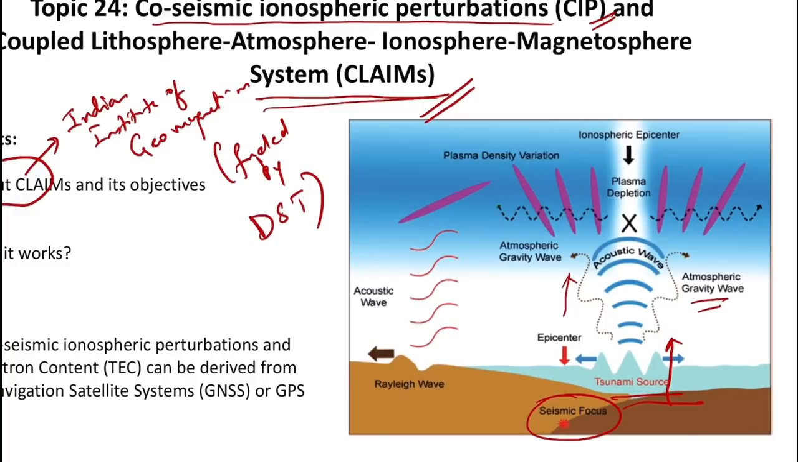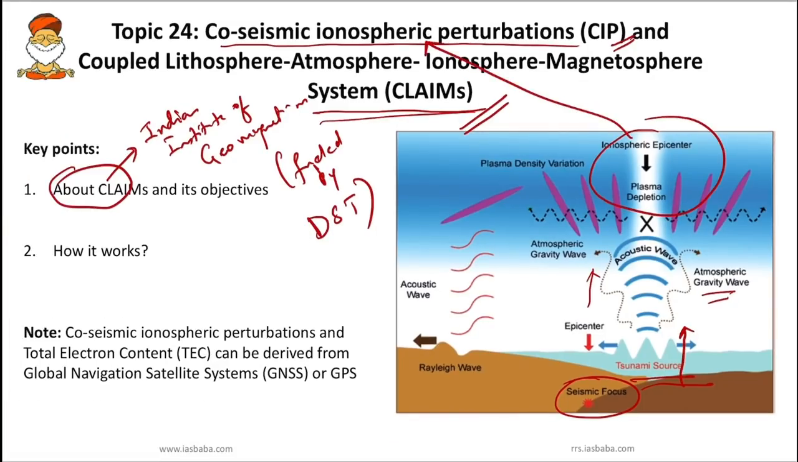What happens when these acoustic waves arrive at the ionospheric altitudes? They redistribute the plasma density. They make changes in the ion-neutral collisions and generate ionospheric perturbations. These differences happening in the ionosphere we call co-seismic ionospheric perturbations. These are the variations in the ionosphere region because of the compressional forces produced from earthquakes or tsunamis.